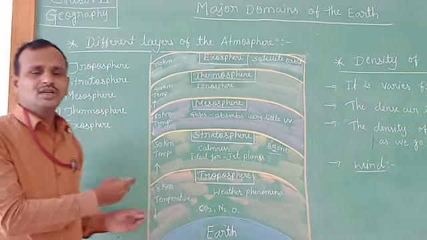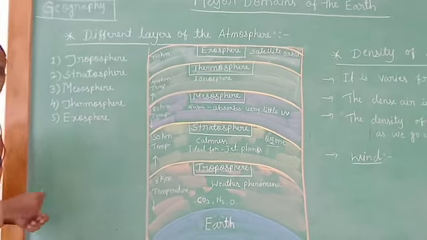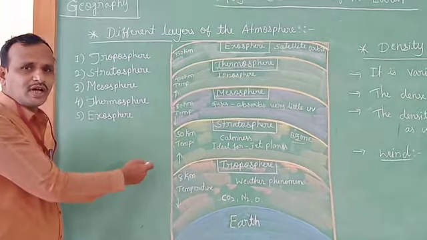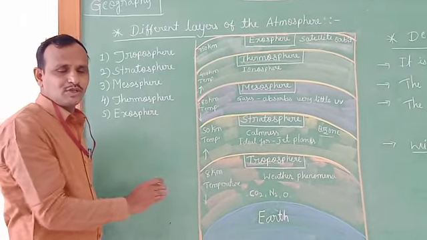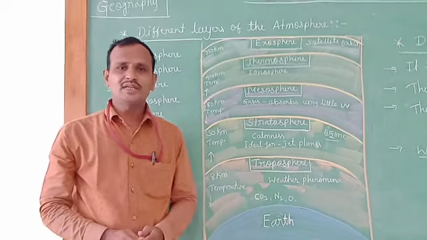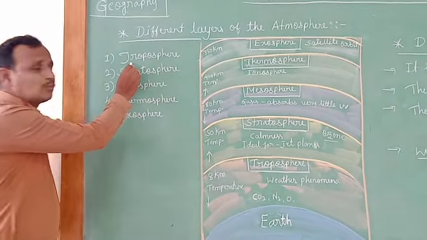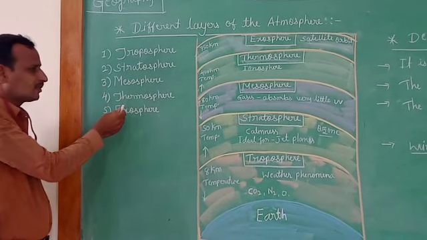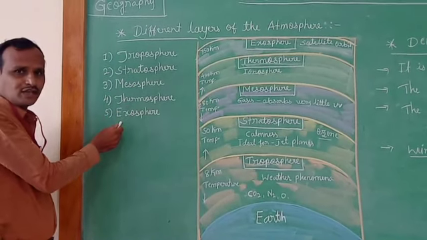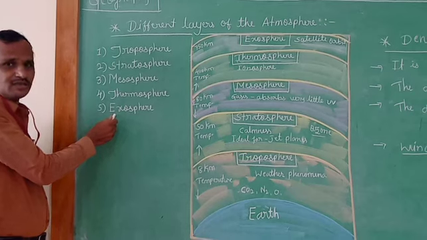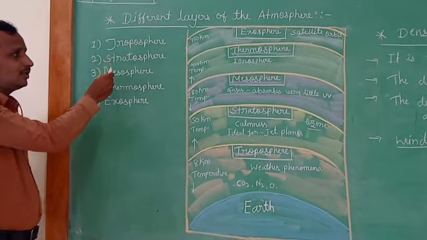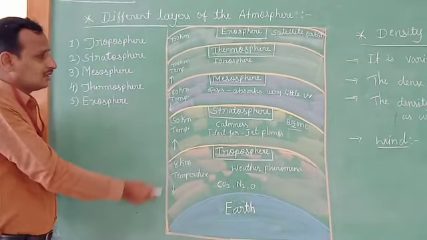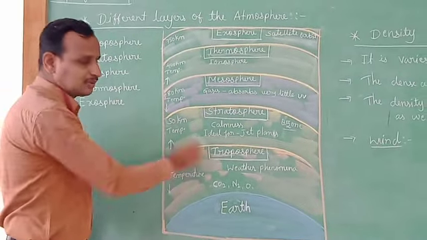Now let us know which are the layers one by one. The atmosphere can be divided into 5 different layers. They are troposphere, stratosphere, mesosphere, thermosphere, and exosphere. So children, these are the 5 layers of the atmosphere. Now let us discuss in detail the first layer, that is the troposphere.